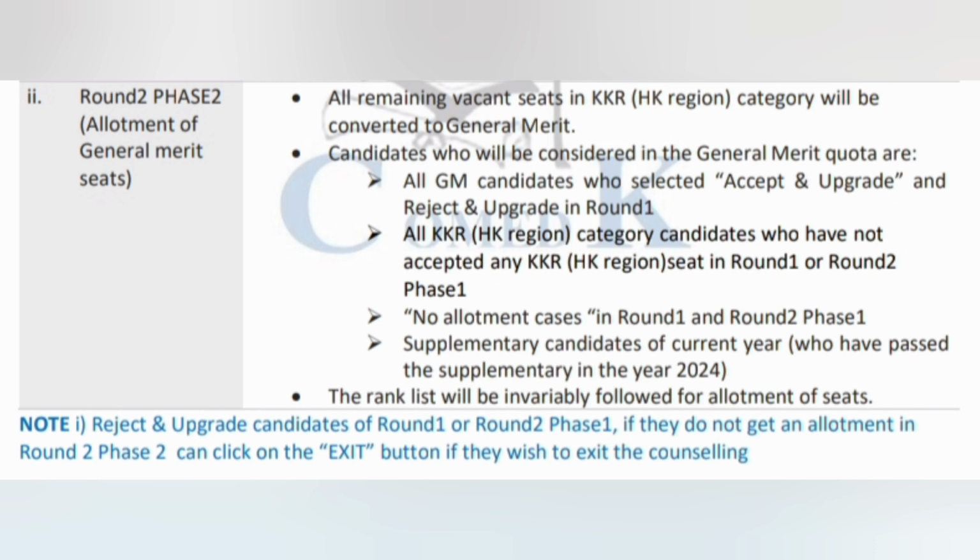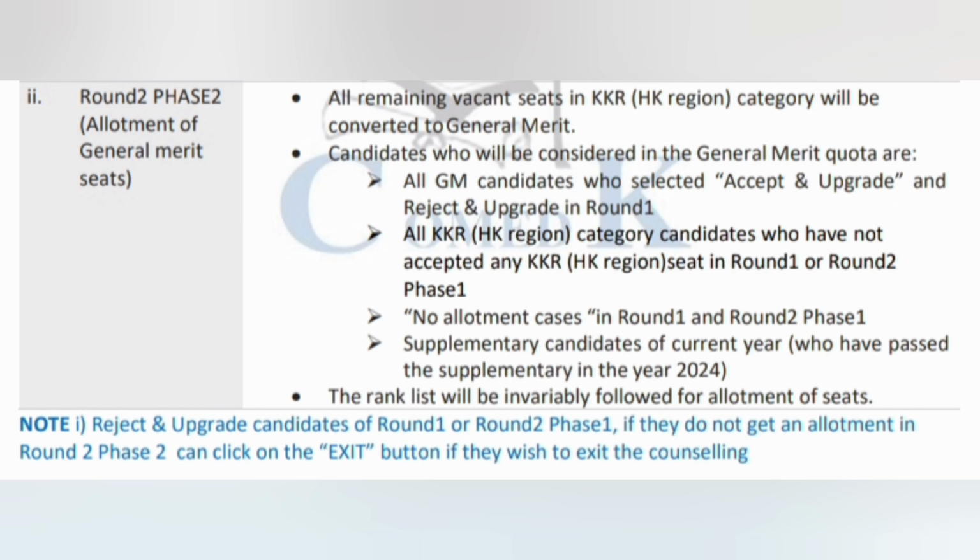Now I will go to round 2 phase 2. All remaining vacant seats in the KKR region category will be converted to GM category. Please note that any vacant seat in the KKR HKR category will not be reserved now. It will be converted to GM category. So who can participate in round 2 phase 2 is all the students who have got the general merit quota and they have selected accept and upgrade or reject and upgrade in round 1. They can participate in round 2 phase 2.